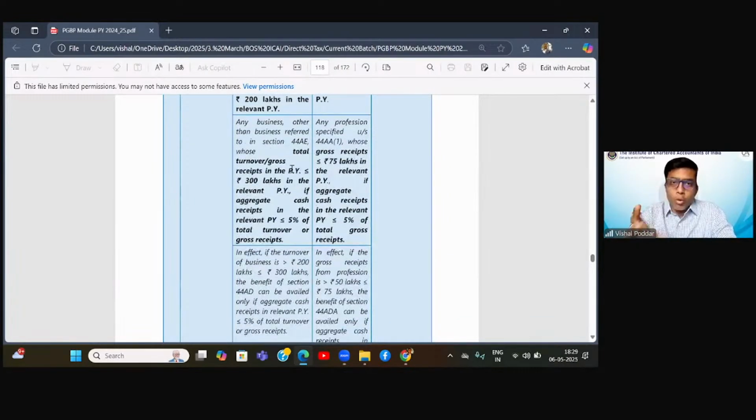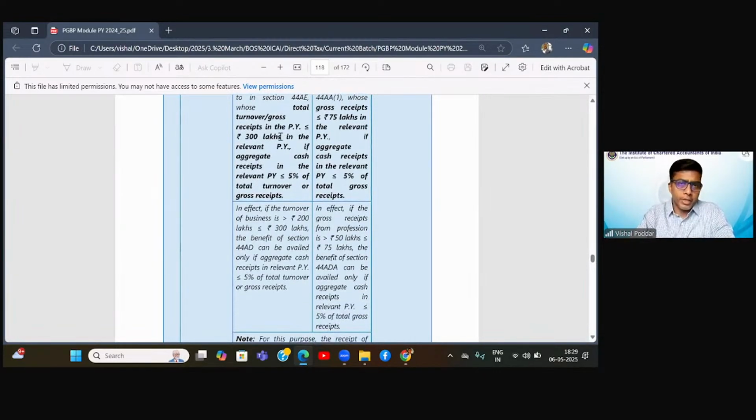Fine. But now, to promote banking channel transactions, to promote online transactions, there is a specific exclusion given. It says any business other than business referred to in 44AE whose total turnover or gross receipts in the previous year does not exceed 3 crores.